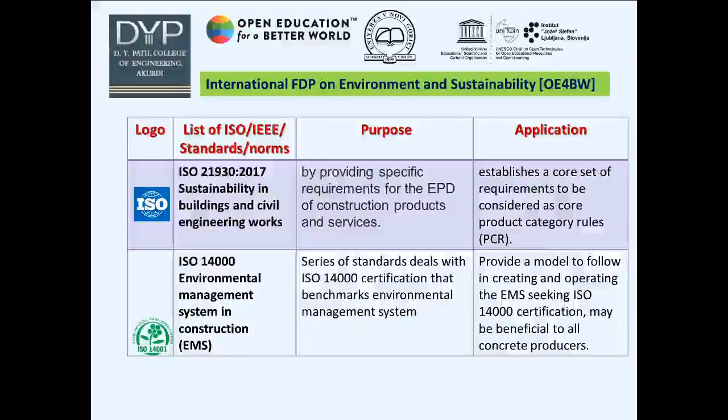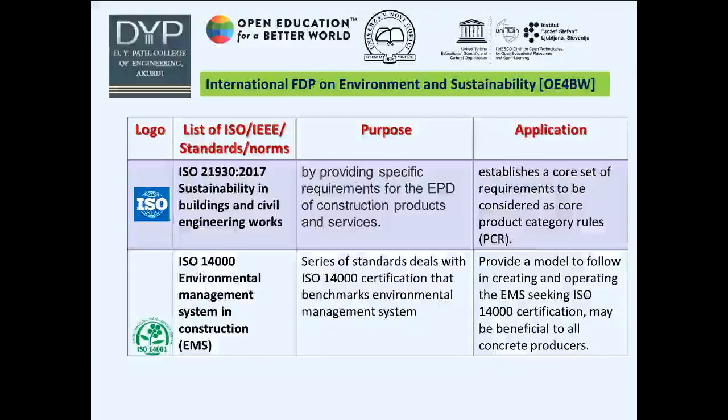ISO 21930:2017 Sustainability in Building and Civil Engineering Works, by providing specific requirements for EPD of construction products and services. It establishes a core set of requirements to be considered as a core product category rule, PCR. The ISO 14000 series, Environmental Management System in Construction, that is EMS.